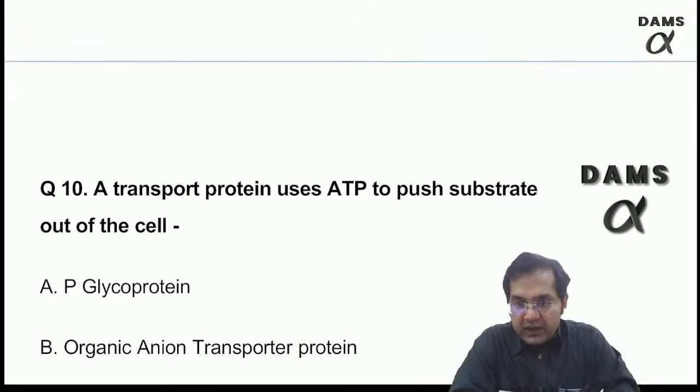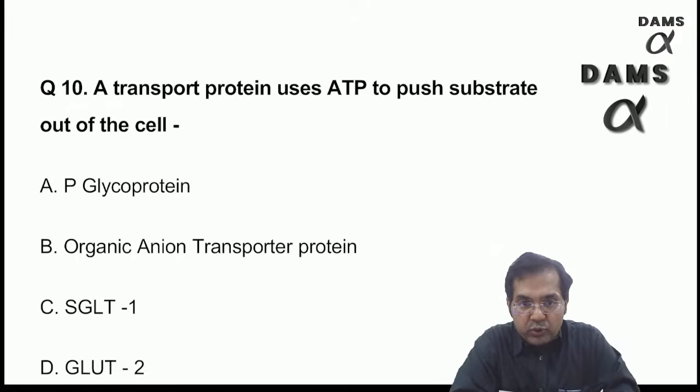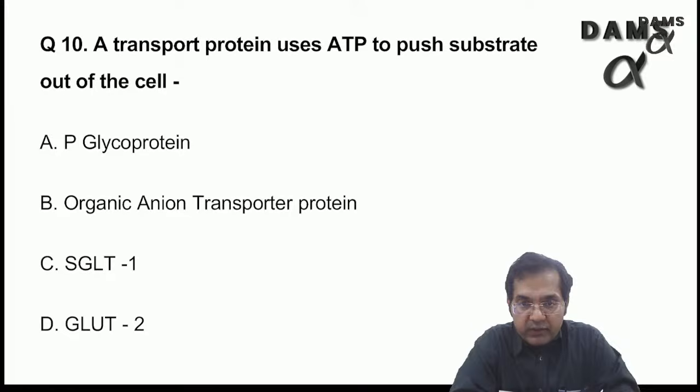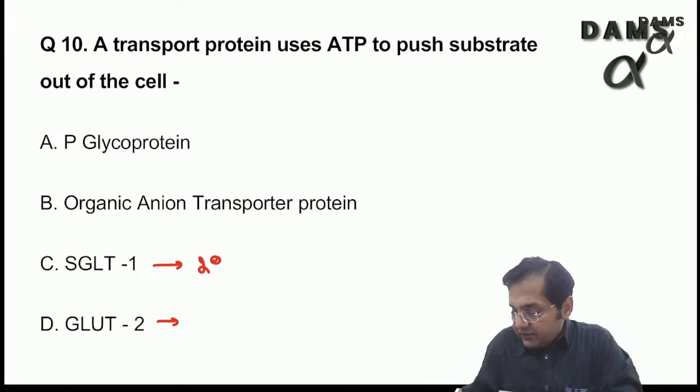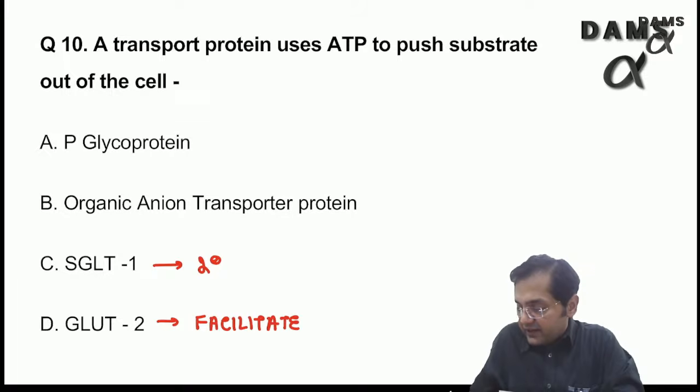Coming back to this question, now some of you were telling me yesterday that it was sodium potassium pump given, but then many of you told me that actually it is P glycoprotein, and there was some figure given. Figure actually I could not get from any one of you, so I have not put the figure here. But answer as discussed yesterday, this is the secondary active, this is facilitated diffusion.